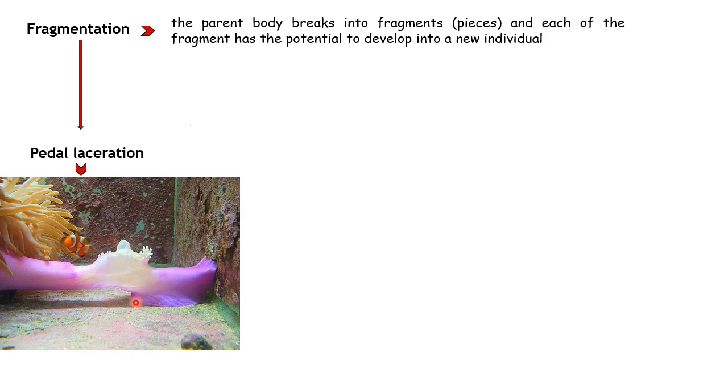So from a fragment, from a piece, you get a whole new organism which has the capacity to develop tentacles. This is pedal laceration in sea anemones, which is one type of fragmentation.